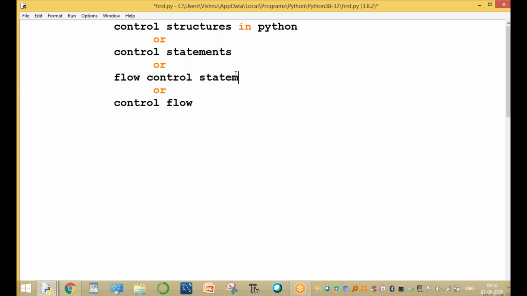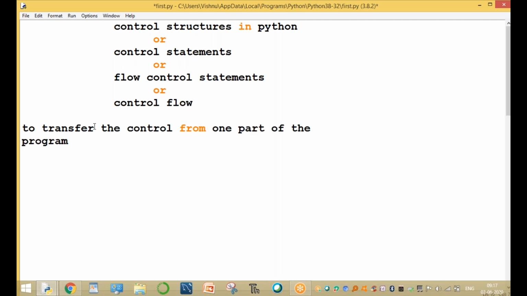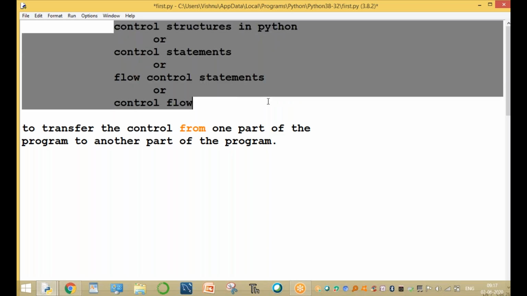So, control structures or control statements. Here we are calling it a control flow statement. Control flow statements mean to transfer the control from one part of the program to another part of the program. That is very important: to transfer the control from one part of the program to another part of the program.